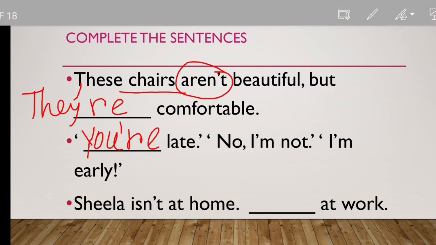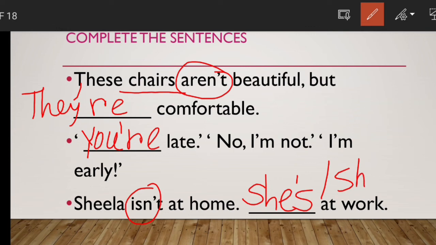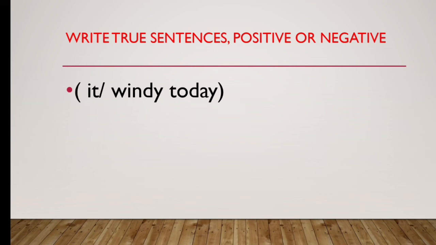Sheila isn't at home. So Sheila is only one person, third person singular number. Sheila isn't at home. That means is not at home. That means she's at work, or she is at work. She is at work. Sheila isn't at home. She is at work. Now let's see the next slide.